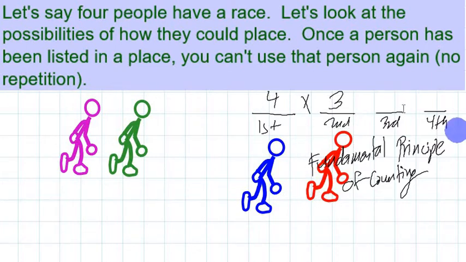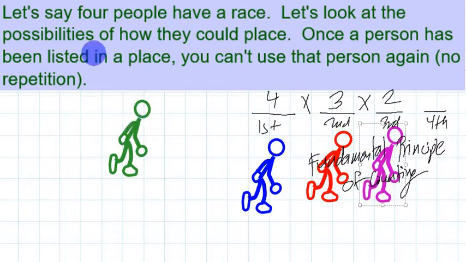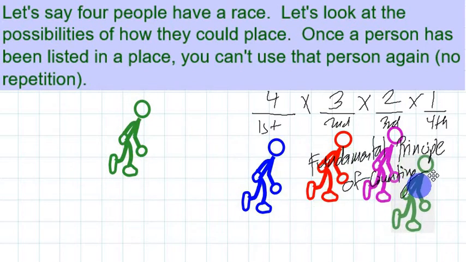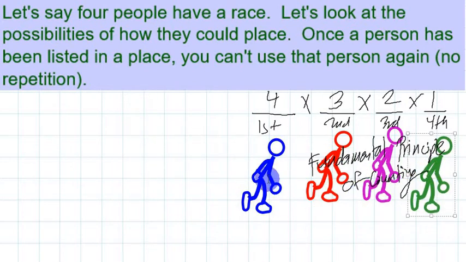Then, for the third place, there are only 2 possible options. I'm going to have 2. And let's say our purple guy got the third place. And obviously, there's just now 1 possible option for our fourth place, and let's say it's our green guy. So the arrangement of blue, red, purple, and green is just one of the possible arrangements of winning this race.